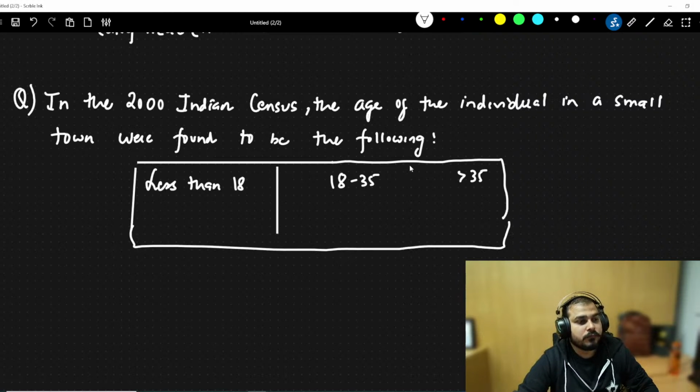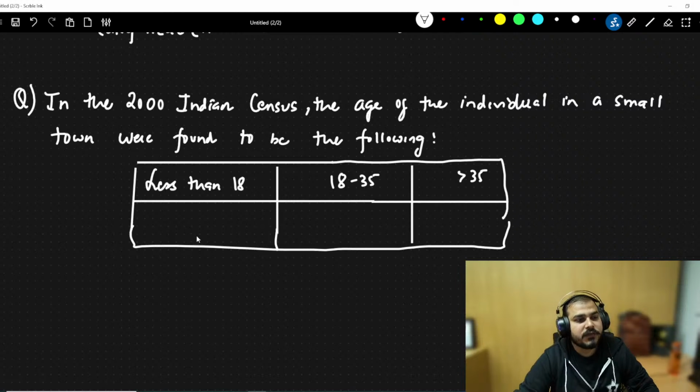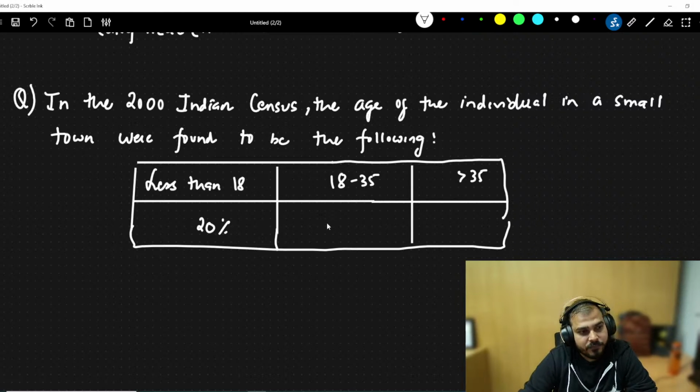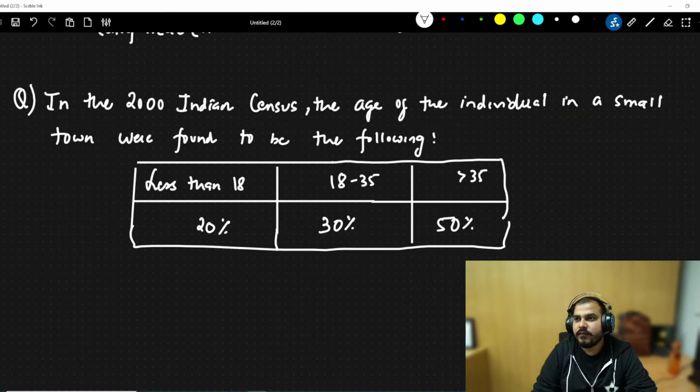This was the information in the 2000 census of a small town. Less than 18 years were 20%, 18 to 35 were around 30%, and greater than 35 was around 50%. This is the information given from the complete census.